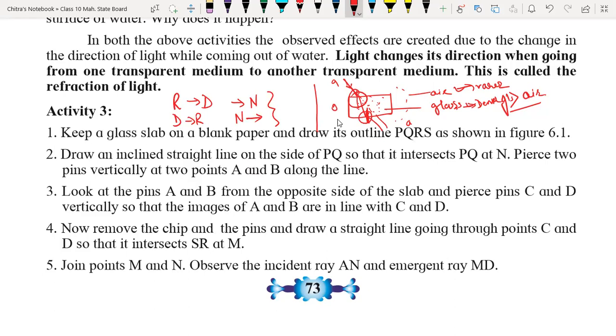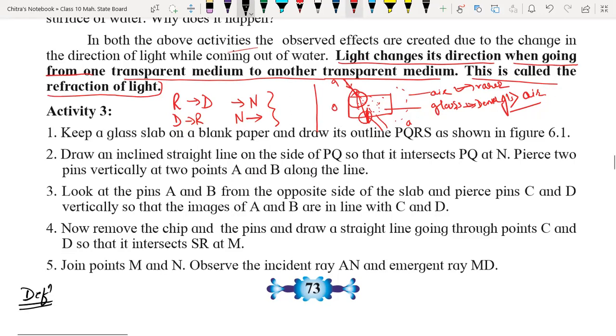So now we are going to understand what is refraction. We will understand the definition now. So when light changes its direction when going from one transparent medium to another transparent medium, this phenomenon is called the refraction of light. So I'm going to provide you one more definition over here. I'm writing one definition here.